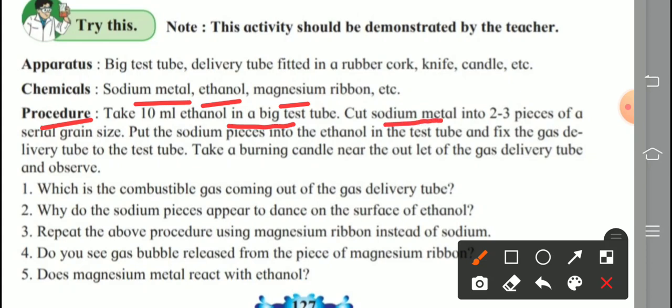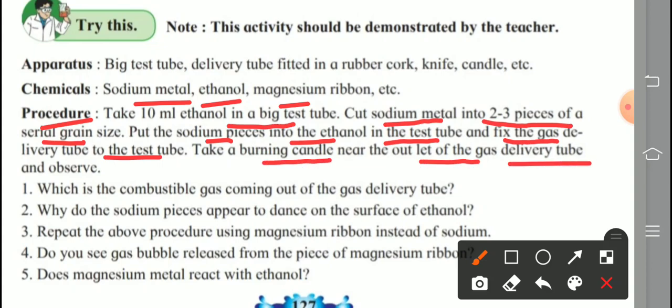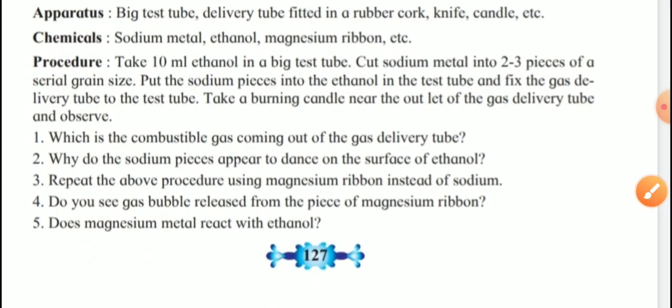Cut sodium metal into 2 to 3 pieces of grain size, and put the sodium pieces into the ethanol in the test tube and fix the gas delivery tube to the test tube. Take a burning candle near the outlet of the gas delivery tube and observe carefully. Some questions are given for us. So we are learning, we will see the answers of these questions on one separate paper.